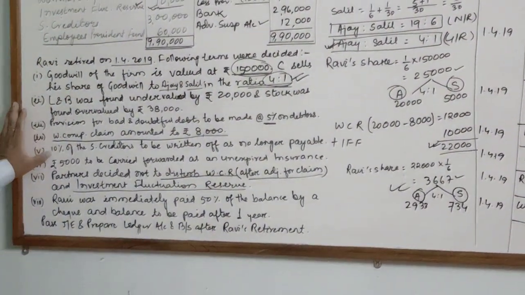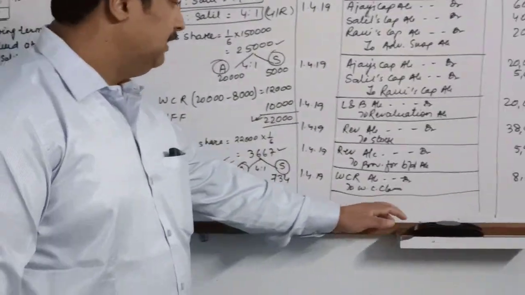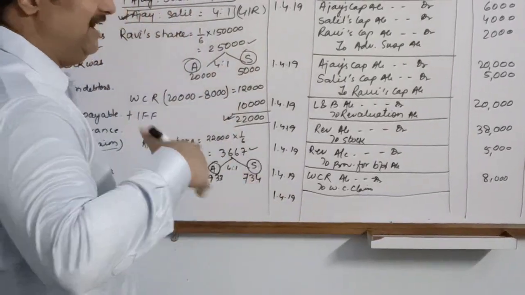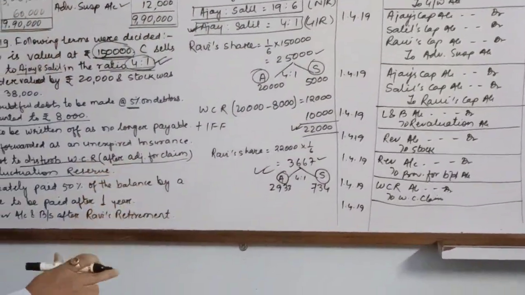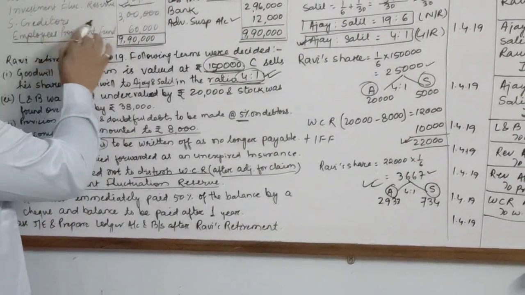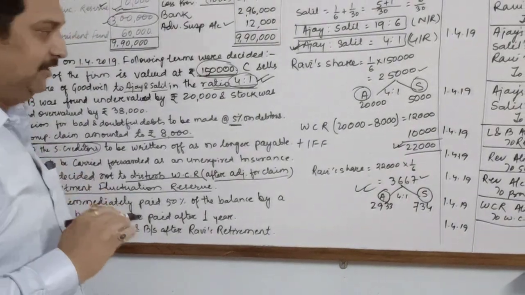Next one is 10% of the creditors to be written off as no longer payable. That means we will write on 1st April 2019 creditors are not payable. 10% of the sundry creditors. How much are the sundry creditors? 3 lakhs. So 10% of 3 lakh will be 30,000.